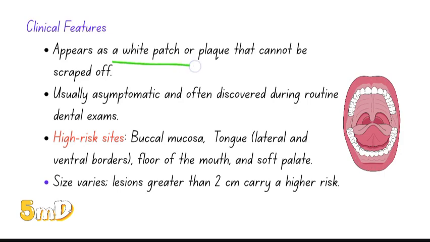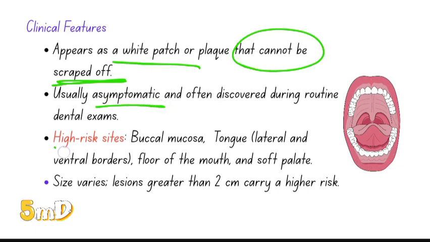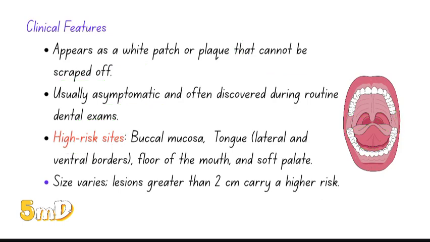Clinical feature: a white patch or plaque that cannot be scraped off is common with leukoplakia. If it is scraped off, it is usually candidiasis. It is usually asymptomatic and often discovered during routine dental exams. High risk sites include the buccal mucosa, the tongue, especially the lateral and ventral borders, the floor of the mouth, and the soft palate, which are the most common sites. Size varies. If it is greater than 2 cm, then it has a greater risk for malignant transformation.